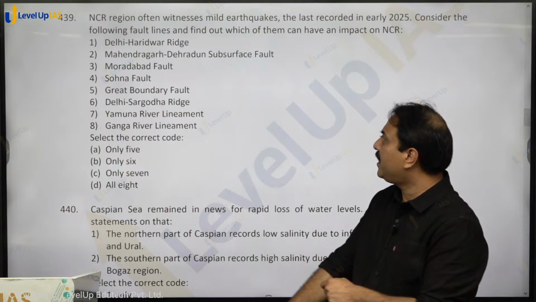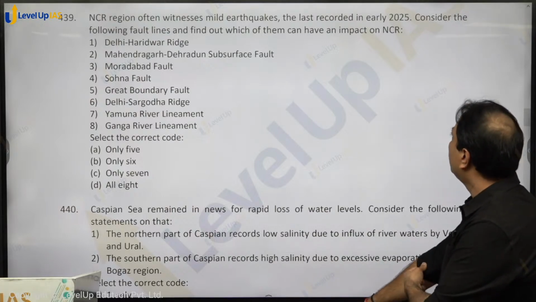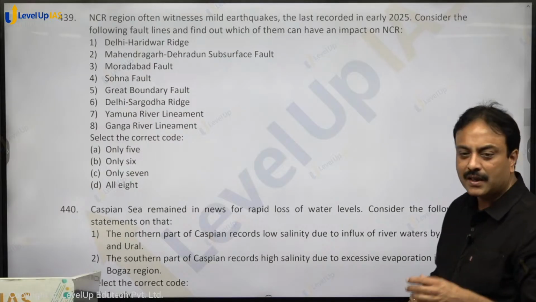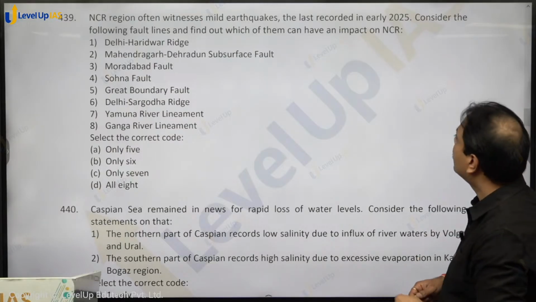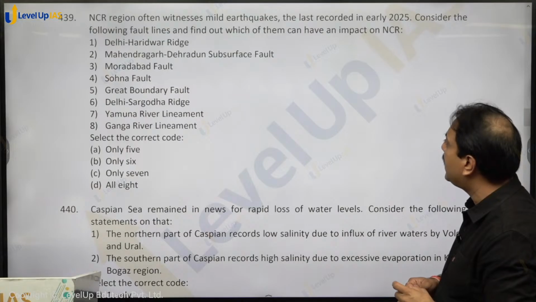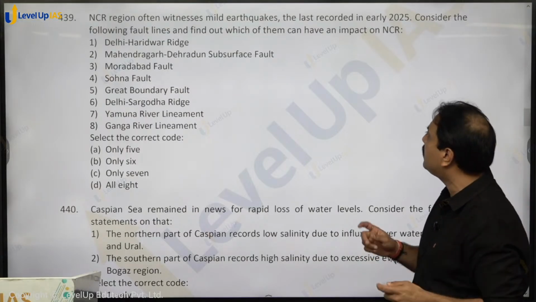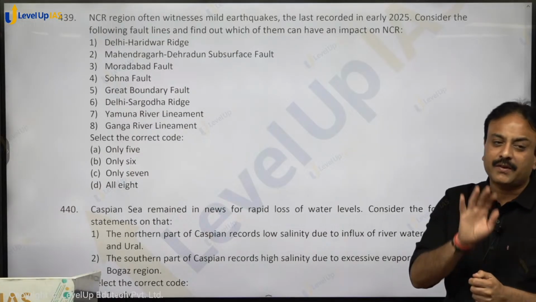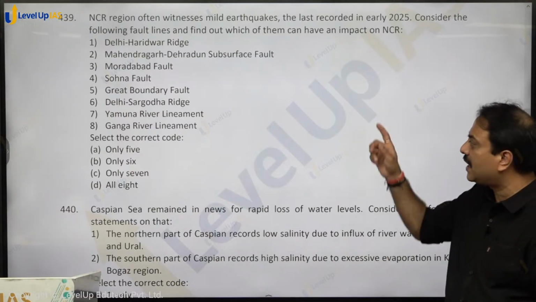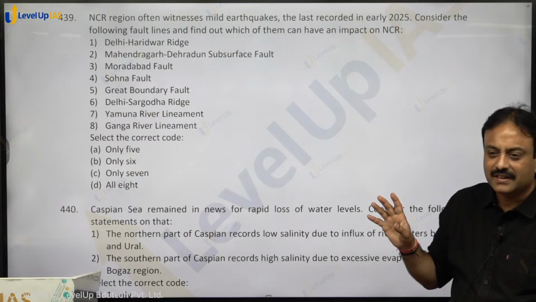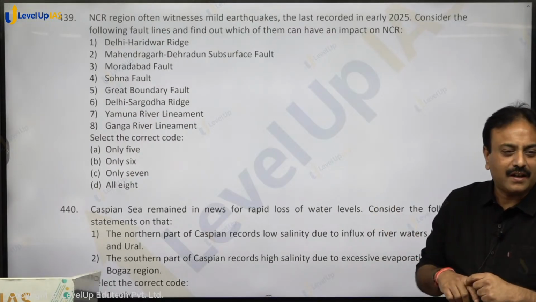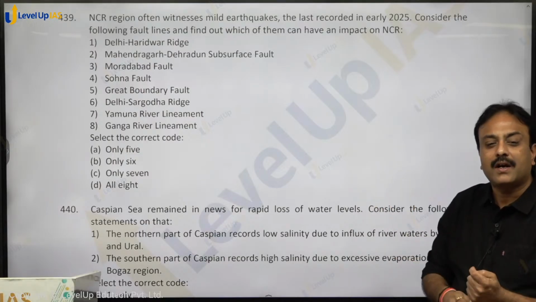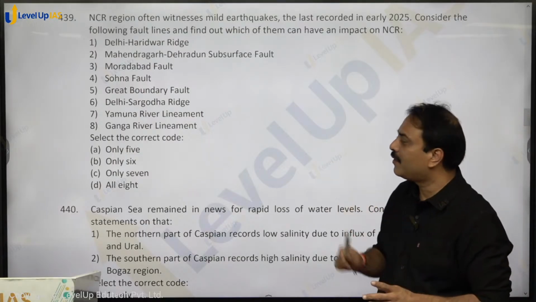NCR region often witnesses mild earthquakes. The last recorded in early 2025. It came just a few days ago, right? Consider the following fault lines and find out which of them can have an impact on NCR. I have written all the fault lines that can cause an earthquake in NCR. If something happens in any of these, an earthquake can come in NCR. Have a look at that.